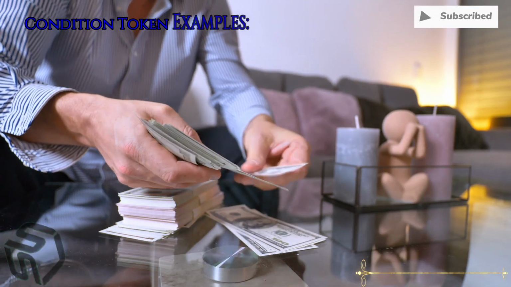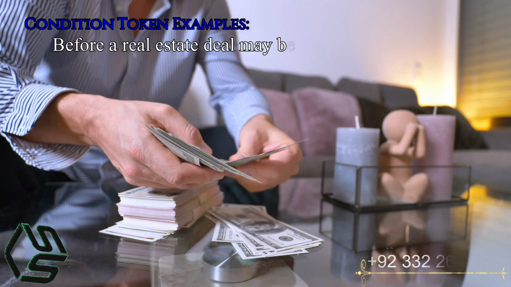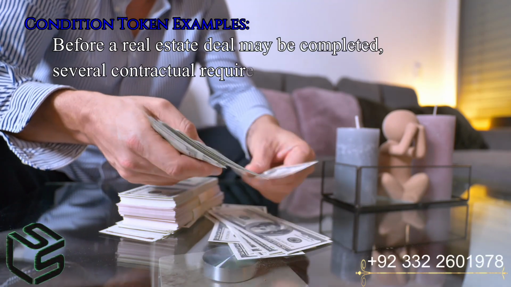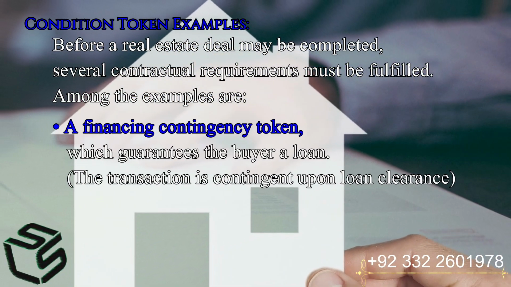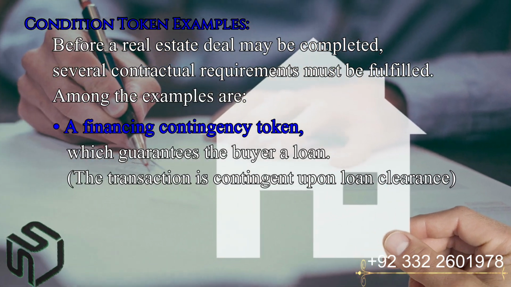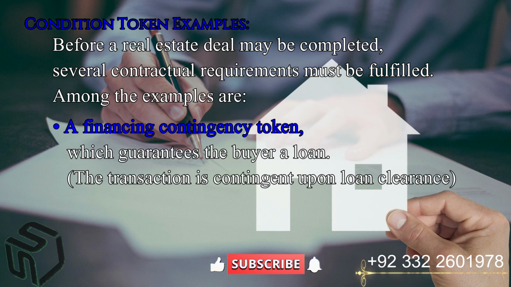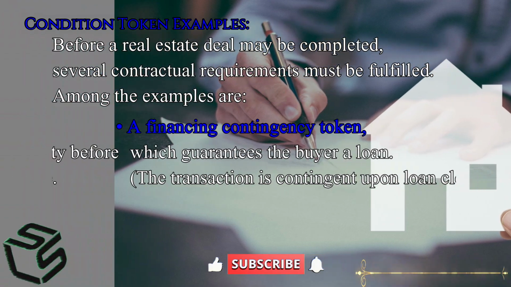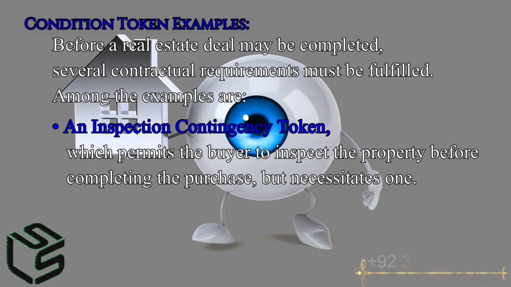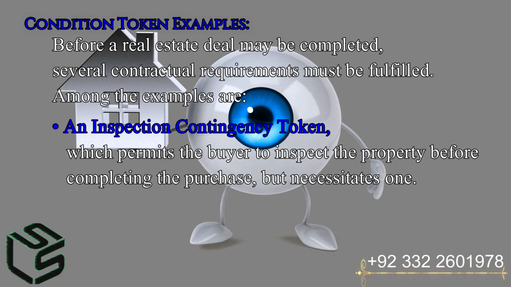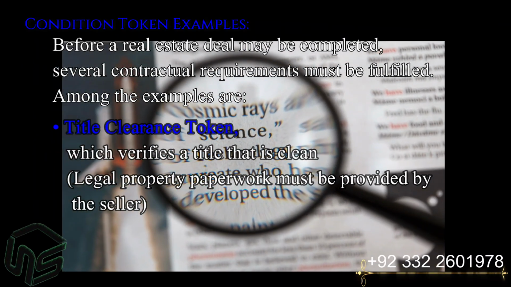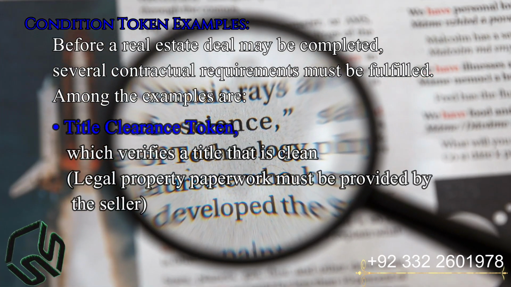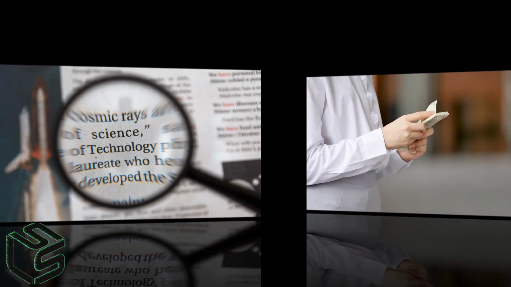Condition token examples. Before a real estate deal may be completed, several contractual requirements must be fulfilled. Among the examples are: a financing contingency token, which guarantees the buyer a loan. The transaction is contingent upon loan clearance. An inspection contingency token, which permits the buyer to inspect the property before completing the purchase but necessitates one. Title clearance token, which verifies a title that is clean. Legal property paperwork must be provided by the seller.